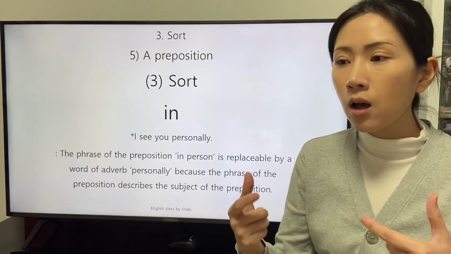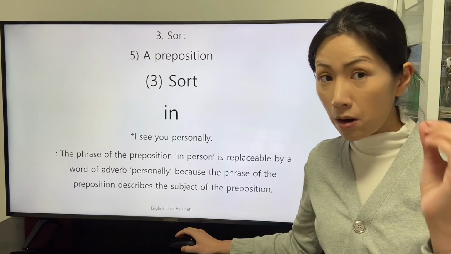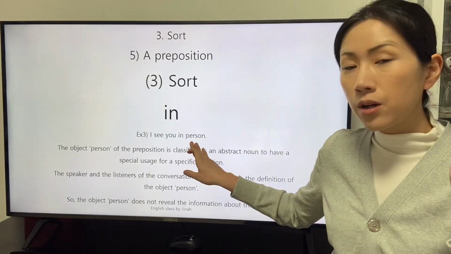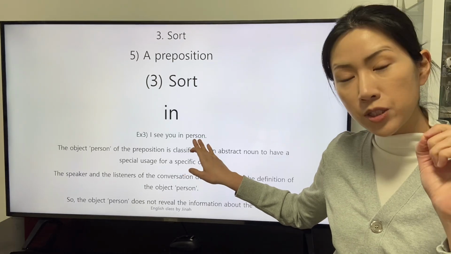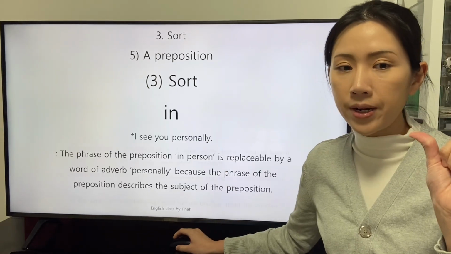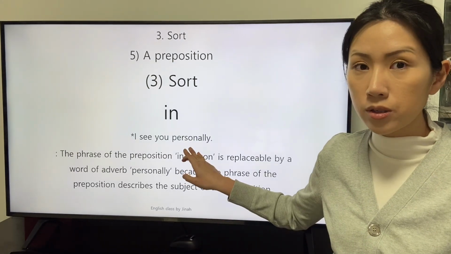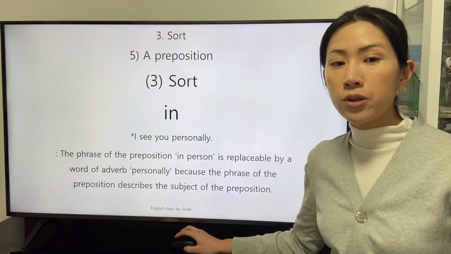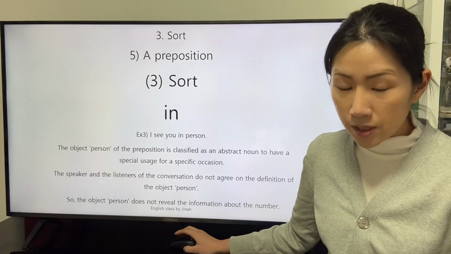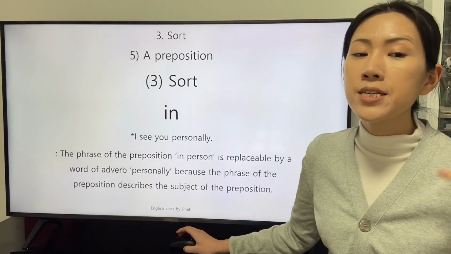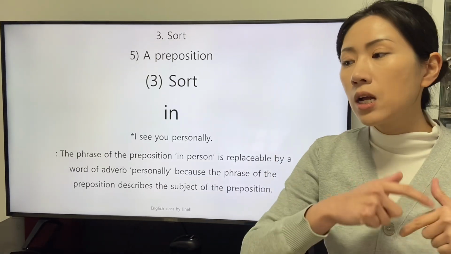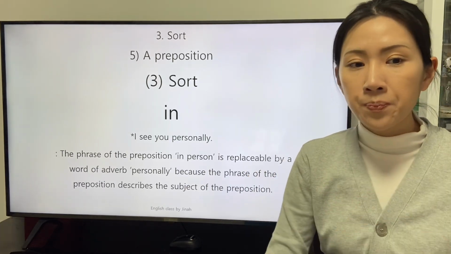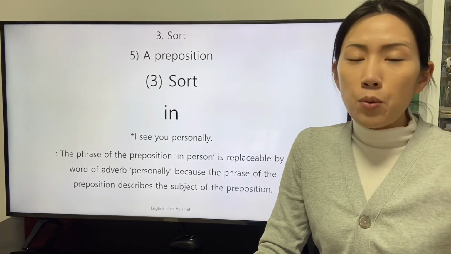We will study about the phenomenon that the preposition in and the object of the preposition person are integrated as a word of the adverb personally. The two clauses, I see you in person, and I see you personally, convey the same intention of the speaker. Let's figure out the reason.